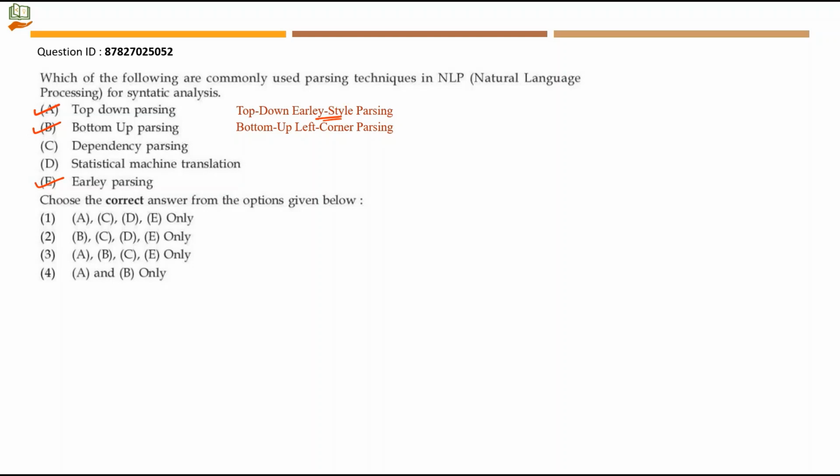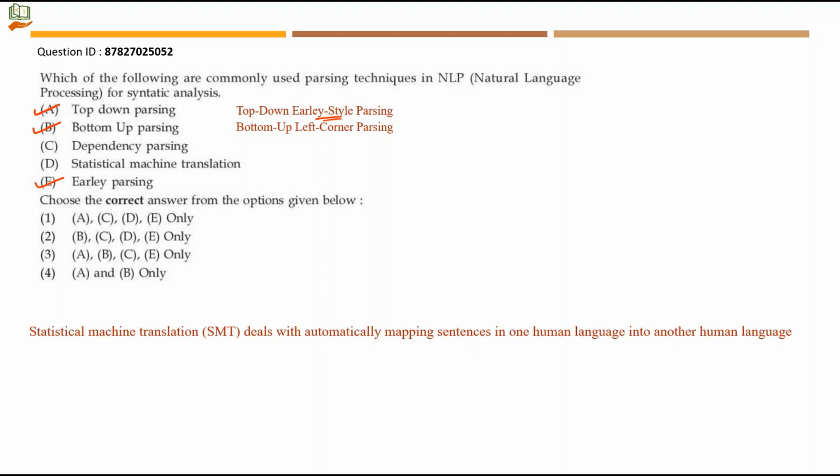So what is statistical machine translation? SMT deals with automatically mapping sentences in one human language into another human language. So statistical machine translation will not be there in this parsing technique. And dependency parsing is also a parsing technique used in NLP. We will rule out only option D.